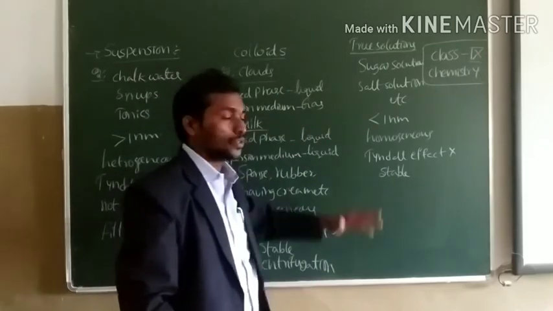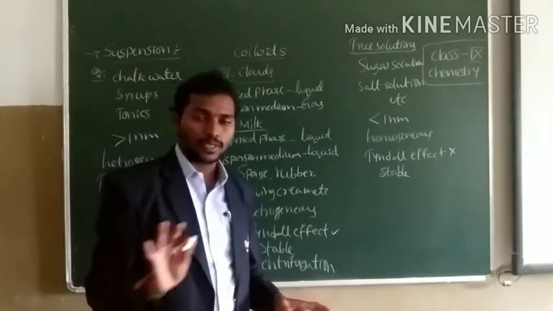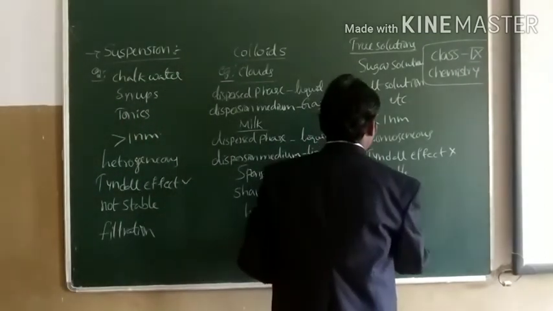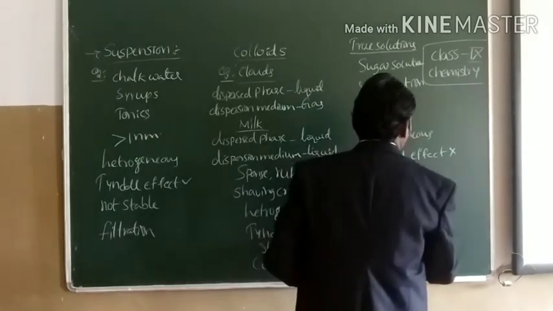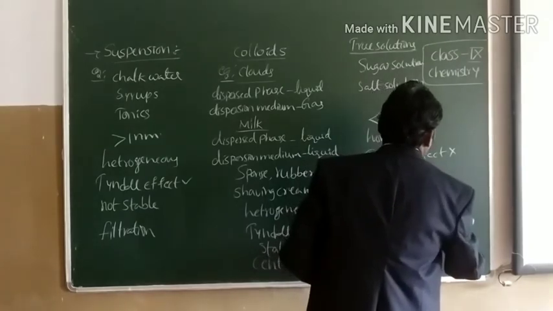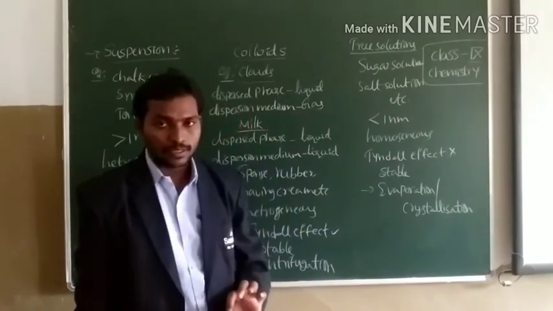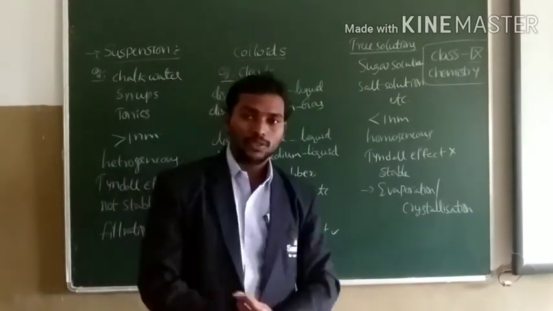What about true solution? Components of true solutions cannot be separated by filtration. By evaporation or crystallization techniques, we can separate components of the true solution.